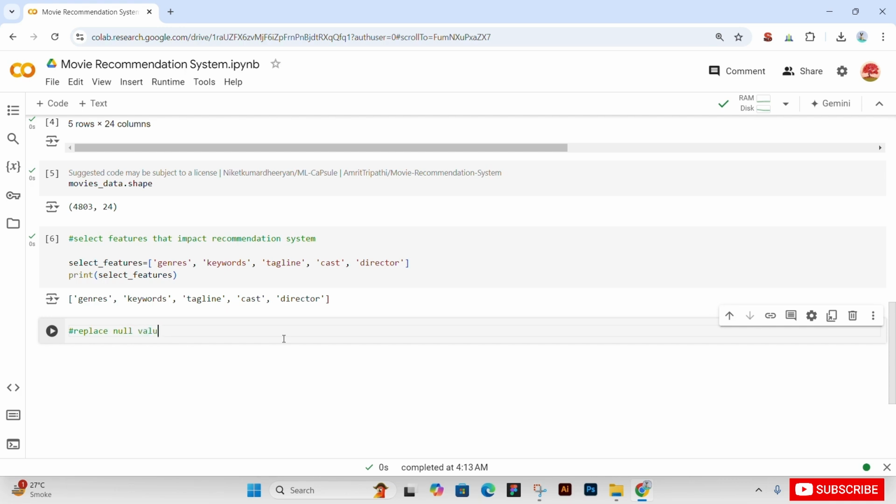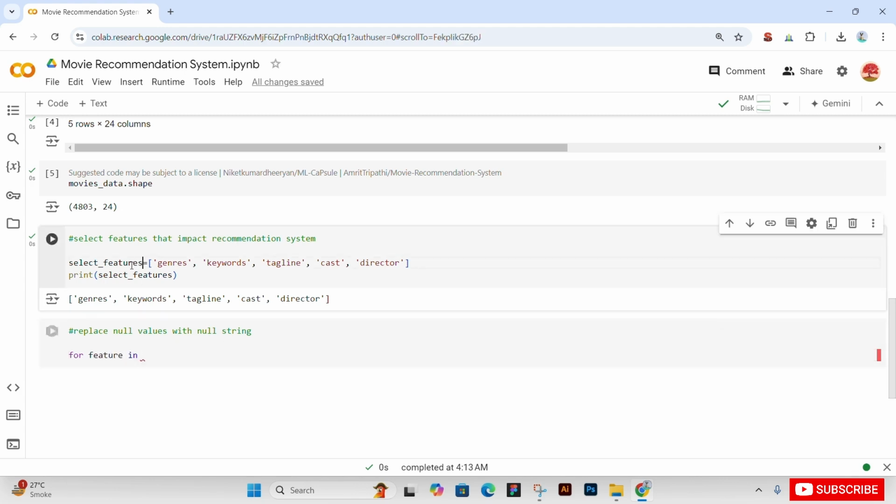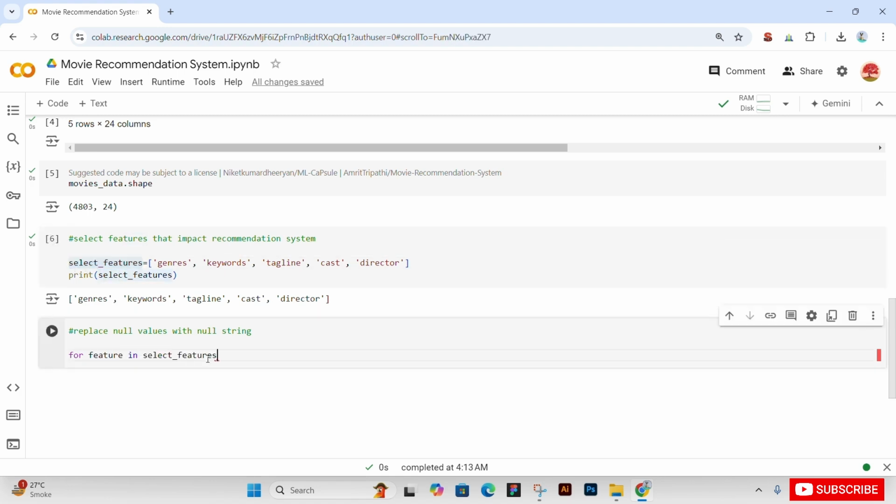So replace null values with null string. For this we will use a for loop. So for feature in selected features, meaning every single feature in the feature selection, which has a list of features. Okay, feature in the selected features variable that we have defined there.